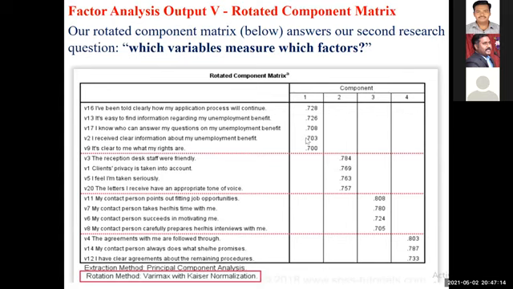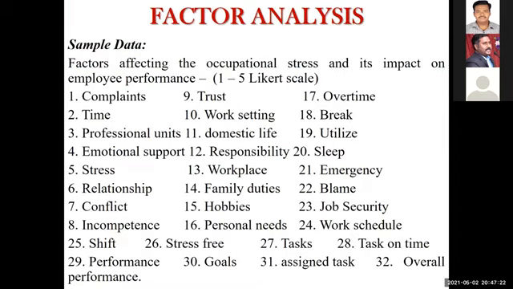Right? Okay, now is it clear? Factor analysis clear? This is how you have to interpret for all the 5 output tables. Any doubts you can ask me, otherwise we'll go for some sample data.